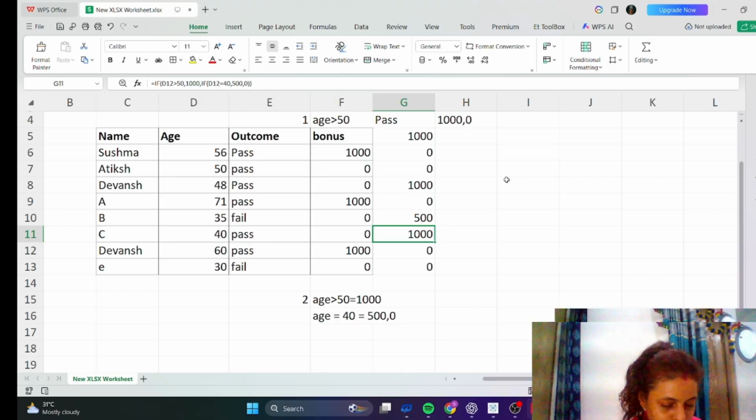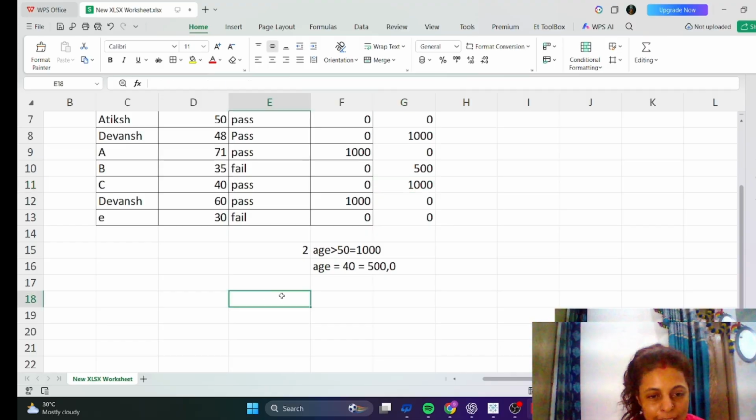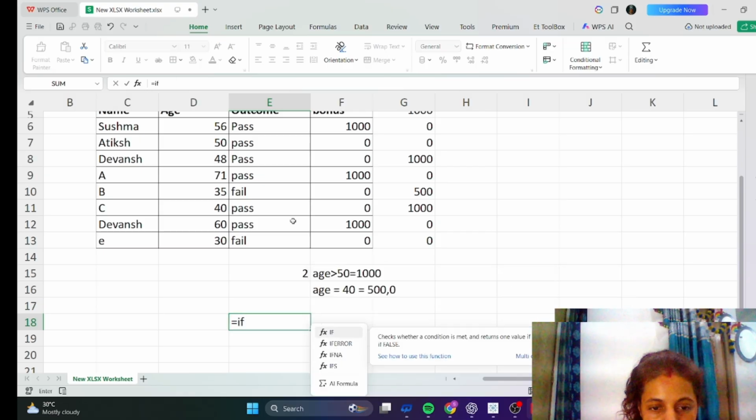And one more formula I am going to practice, that is called if and, if with and. Is equal to if.